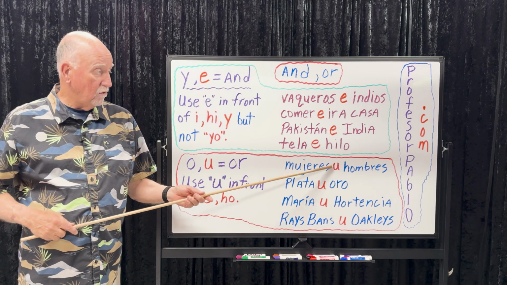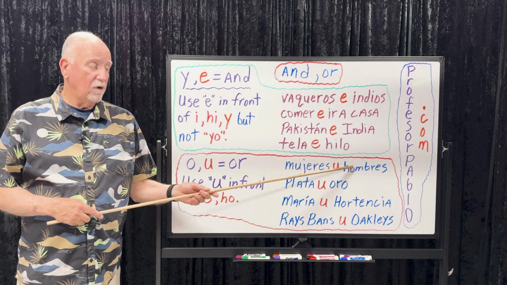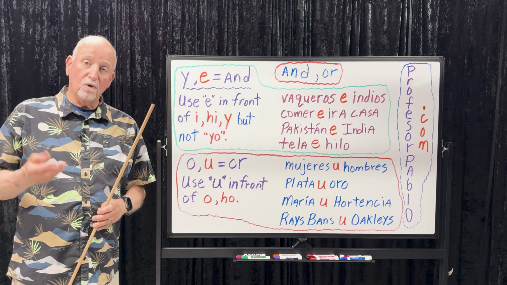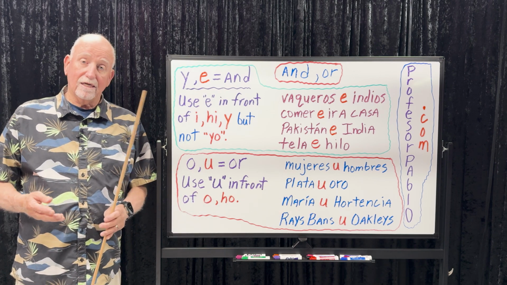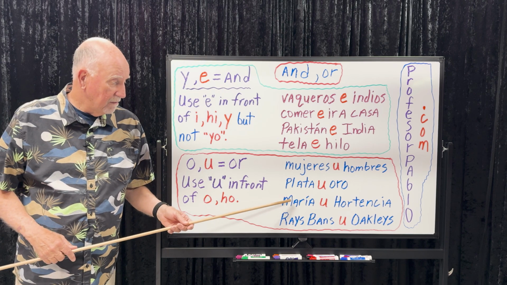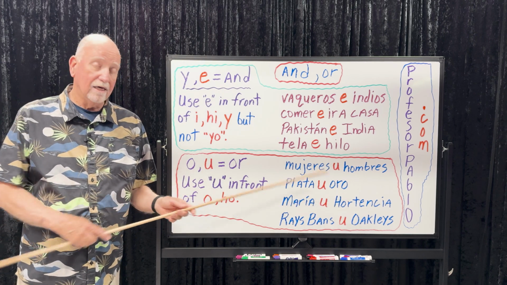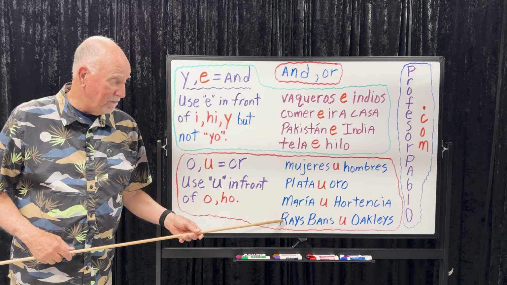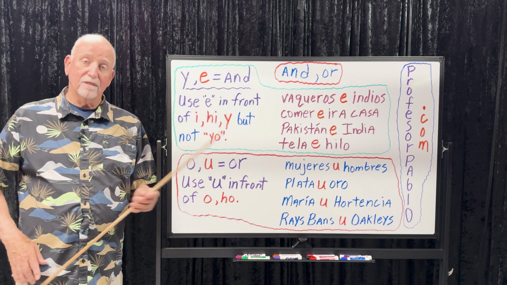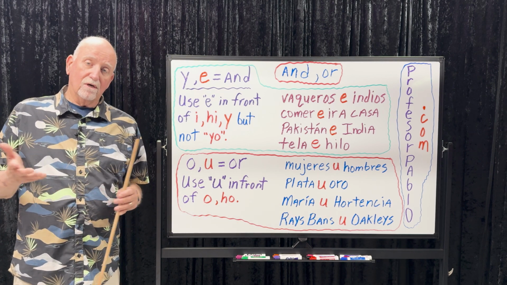Examples, women or men. Mujeres u hombres. Silver or gold. Plata u oro. Maria or Hortensia. Maria u Hortensia. Ray-Bans or Oakleys. Ray-Bans u Oakleys.